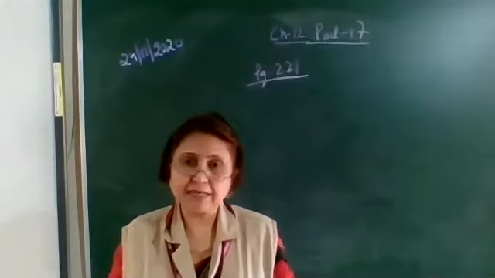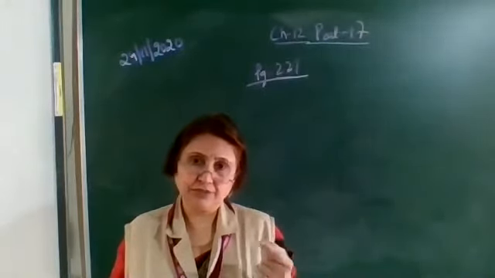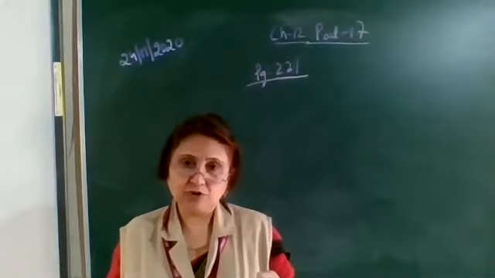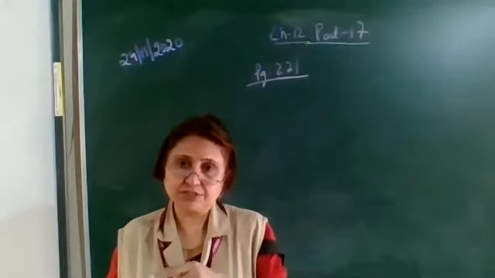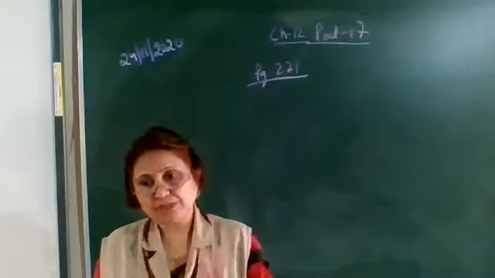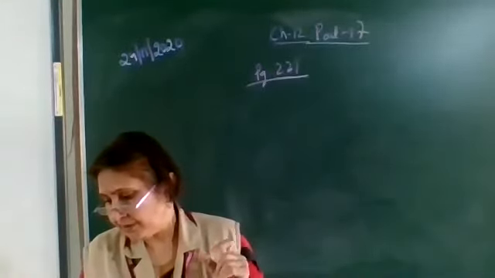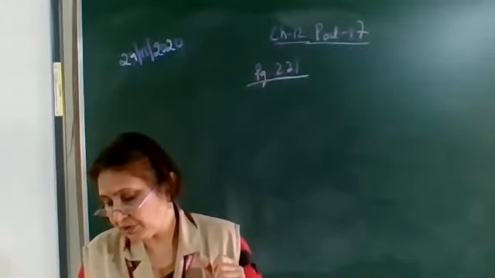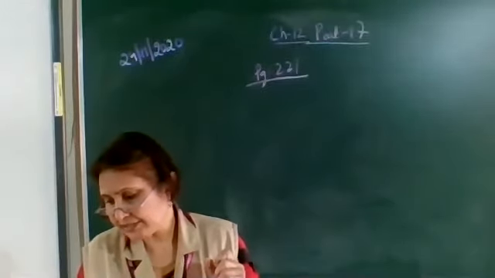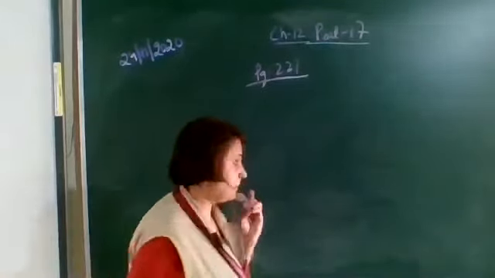These parts are then connected in parallel. We know that in case of parallel combination, 1 upon equivalent resistance is equal to 1 upon R1 plus 1 upon R2 and so on. If the equivalent resistance of the combination is R dash, then find the ratio of R to R dash.